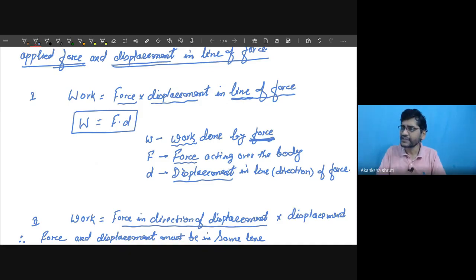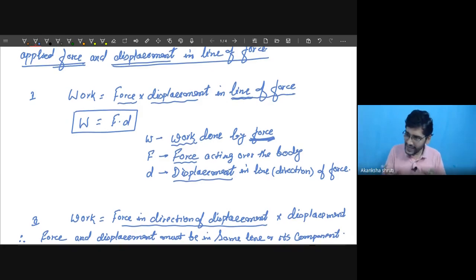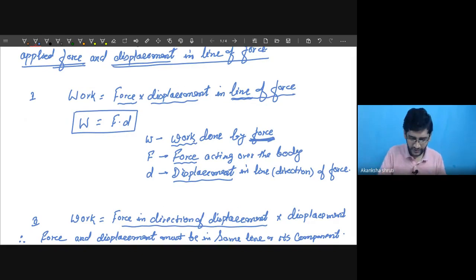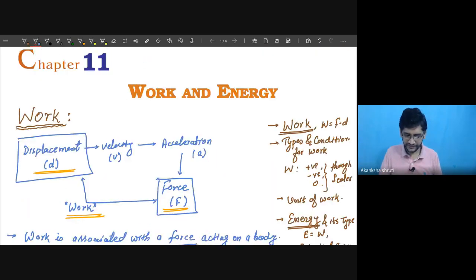In that case, we need to take the part of displacement in the line of force. So force and displacement must be considered in same line, or its component. Component means the part. So let's understand this one also. Then we will write what could be the sign of this work.